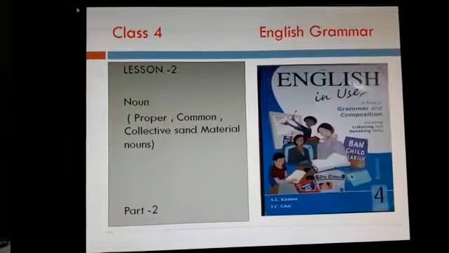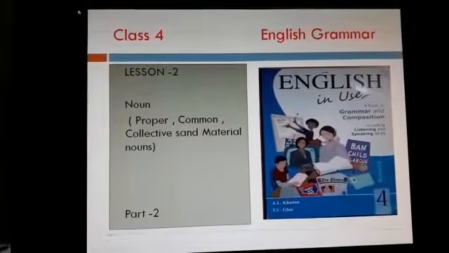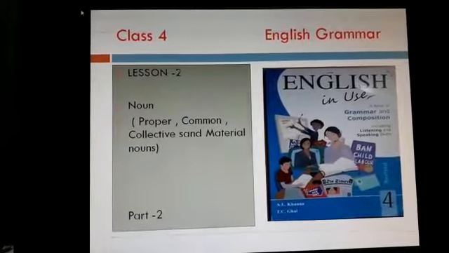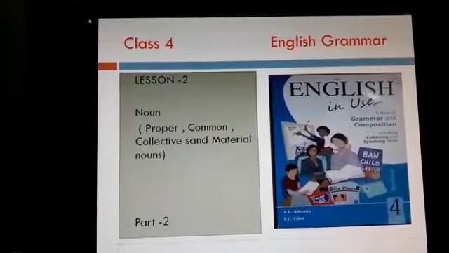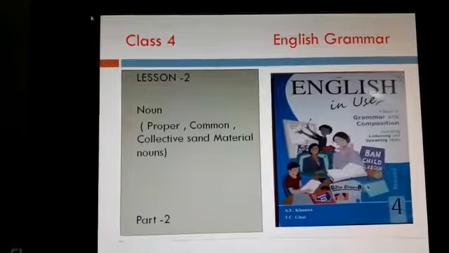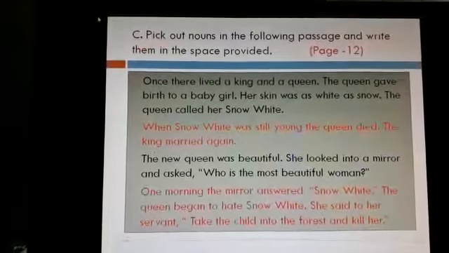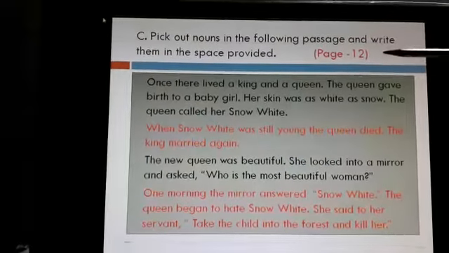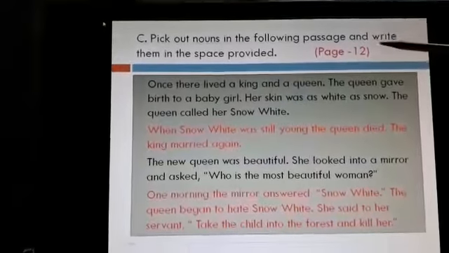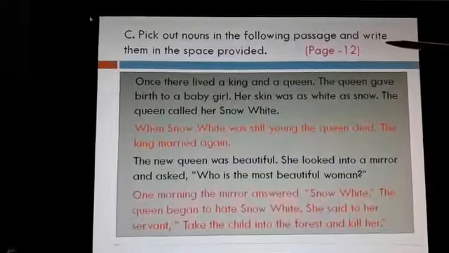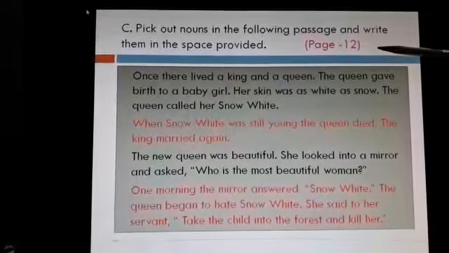I am going to deal with class 4 English Grammar Lesson 2 Part 2. We had seen in the previous session Lesson 2 Part 1. Today we shall see the rest of the exercises. This is on page number 12, exercise C. Pick out nouns in the following passage and write them in the space provided.